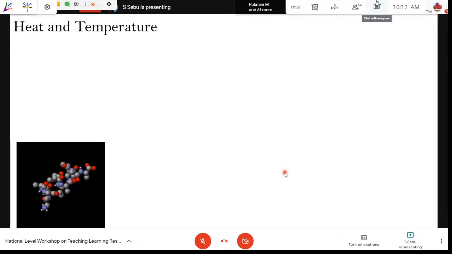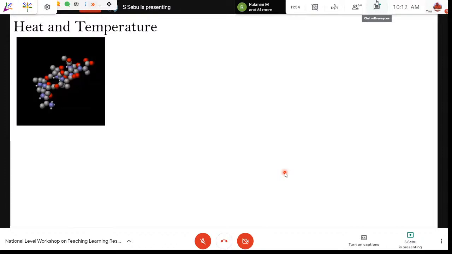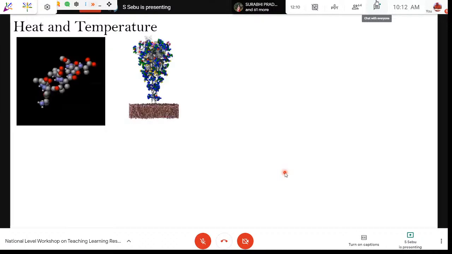So heat refers to the energy present in the molecules. The molecules' movement that we see, we can even show to our students, refers to the energy of the molecules of an object. Heat is referred to very easily as the energy that is present in the molecules of an object, the object that is moving.